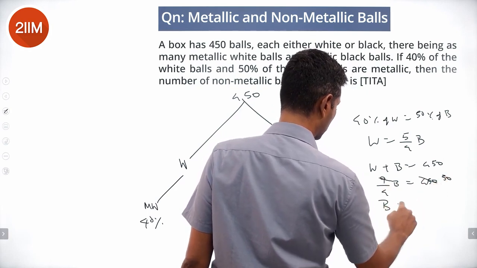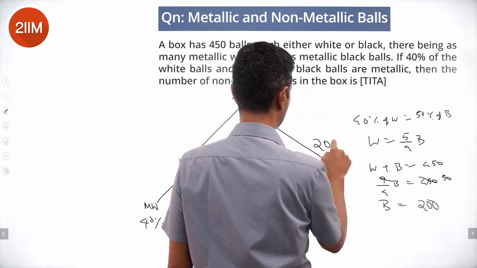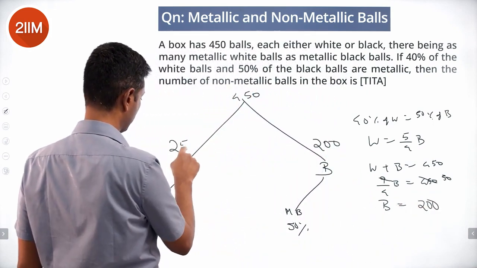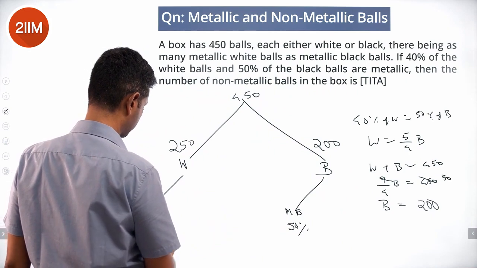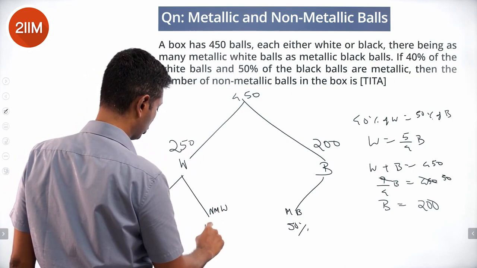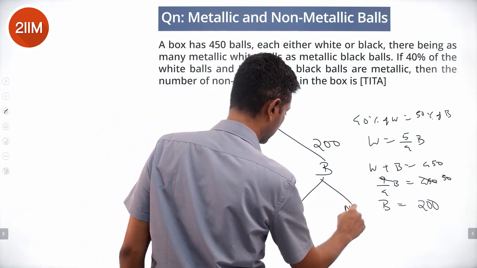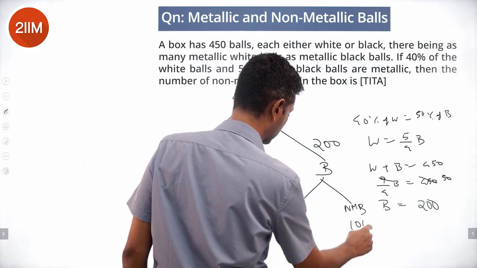Or the number of black balls is 50 into 4, 200. This is 200, this is 250. This is 100. Non-metallic white would be 150. Non-metallic black would be 100.